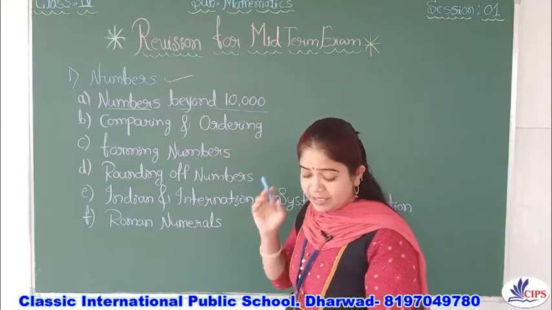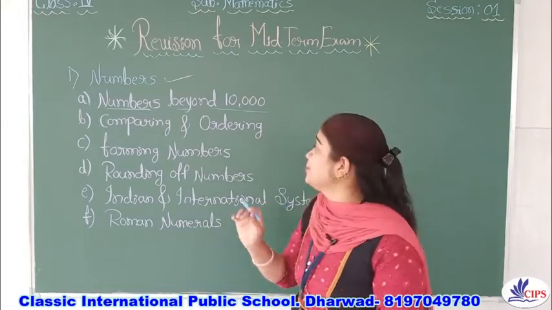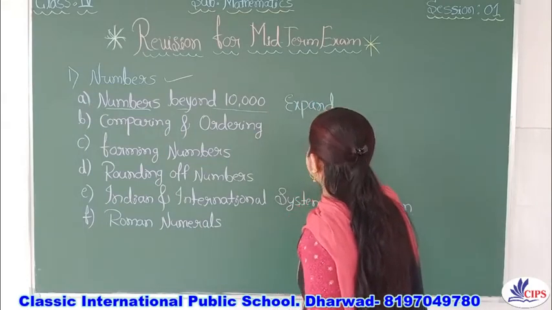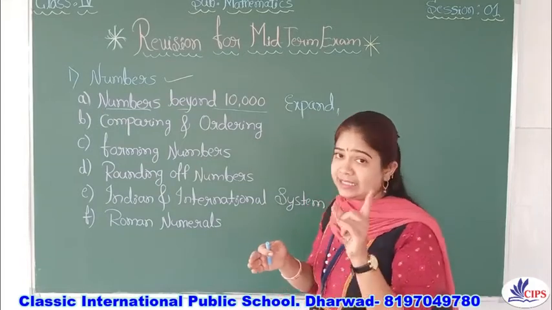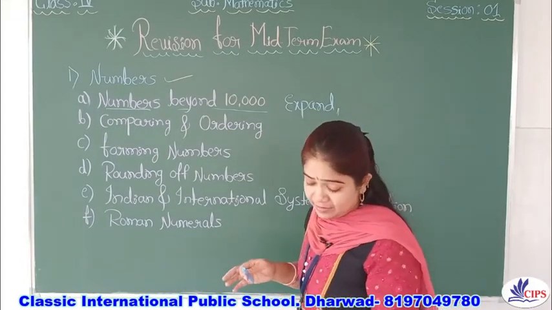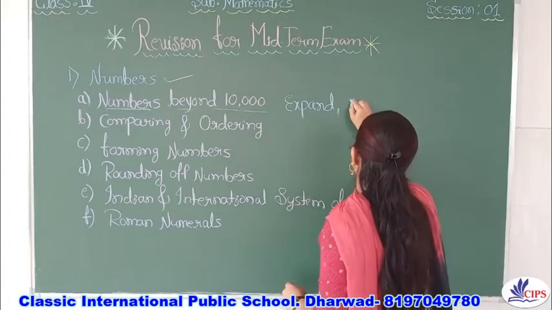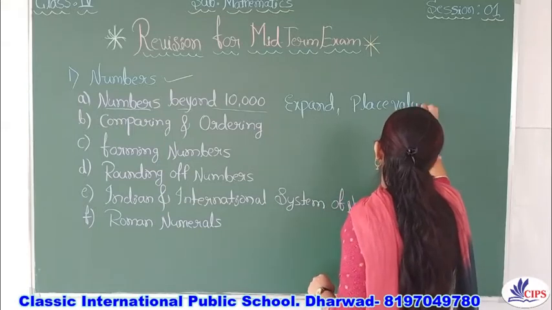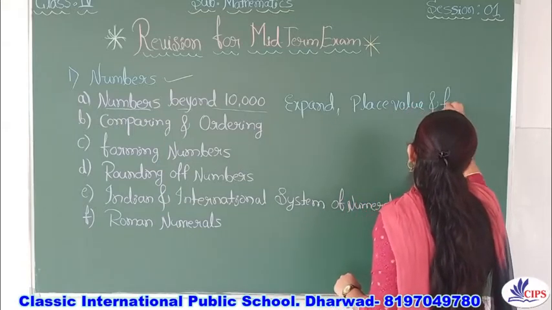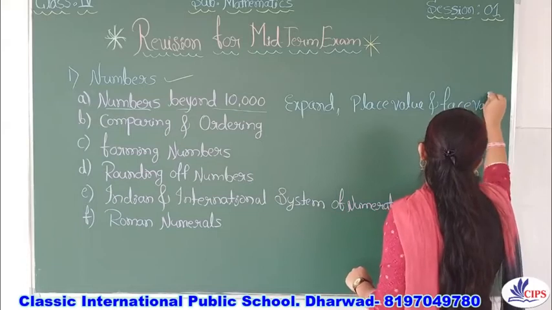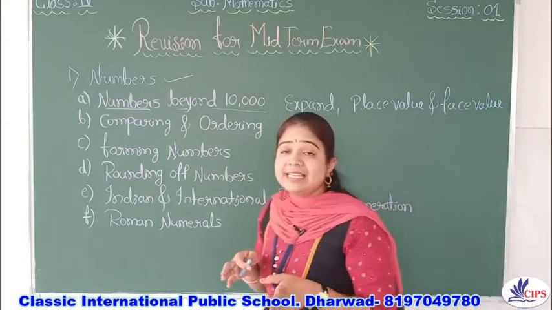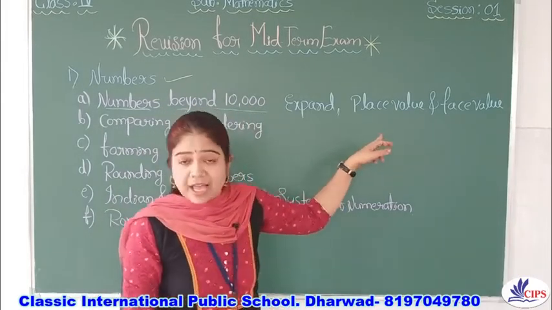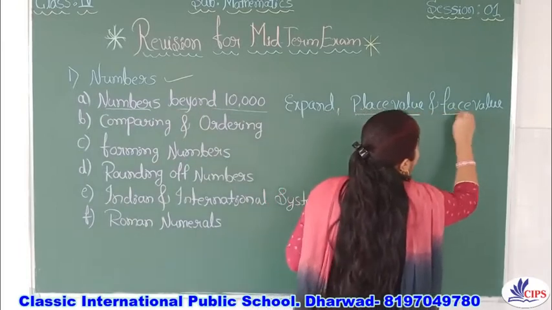In numbers beyond 10,000, the main thing is expanding the numbers, that is important. And one more thing, the place value as well as the face value. Really, children, I don't know why you are getting confused about the place value and the face value.